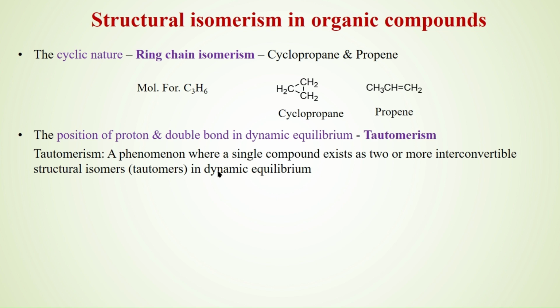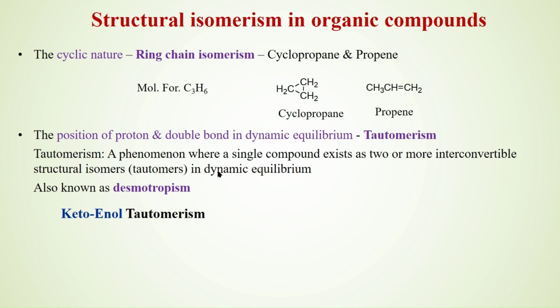And these compounds coexist with each other. Who is God? Ram is also God. Rahim is also God. They coexist with each other in Hindus and Muslims, meaning they are in dynamic equilibrium. Another name for tautomerism is desmotropism.